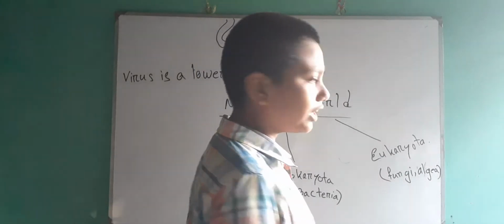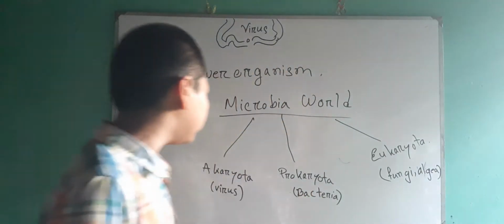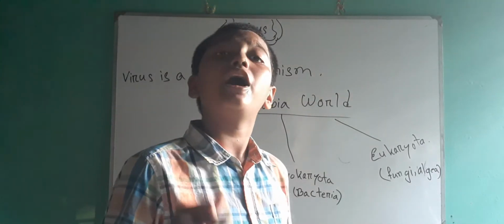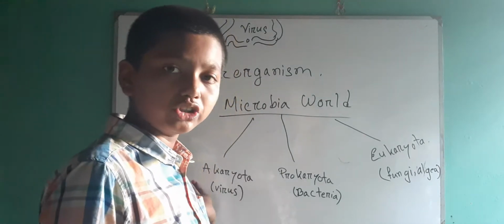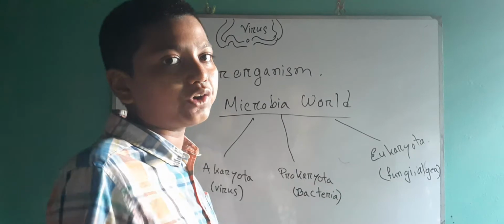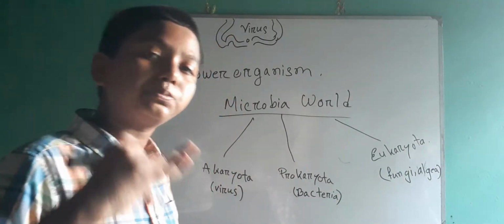Akaryota, Prokaryota, Eukaryota. Now I will tell you the definition of each of them. First of all, among these microbial worlds, I am talking about Akaryota because Akaryota includes virus. So the characteristics of Akaryota are the same as virus. Then Prokaryota, the characteristics of Prokaryota are the same as bacteria.